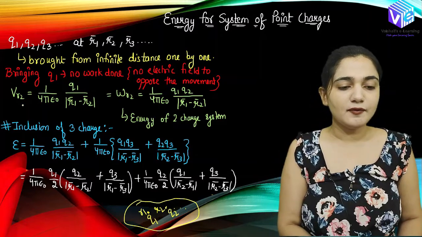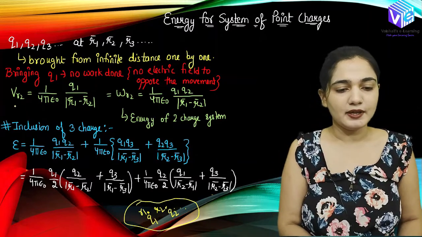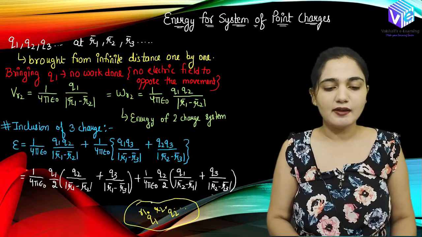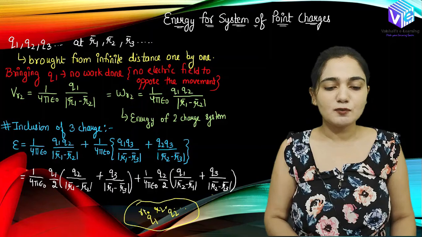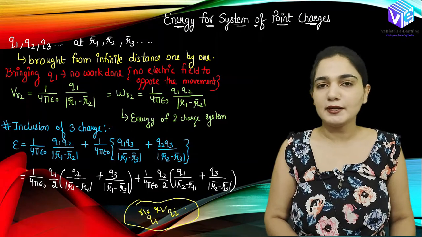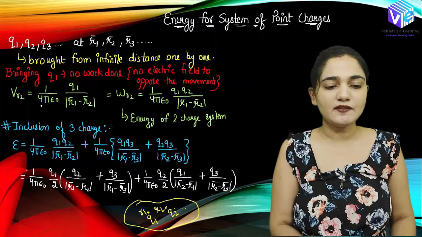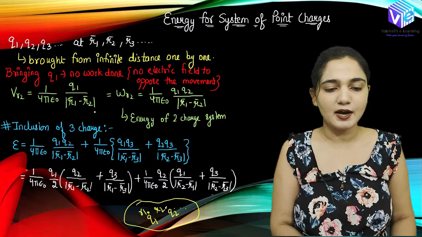Now we have the V related to the R1. So what would be the potential related to R1? When I have the charge 1 which is moving from infinity to Q1, it will be having some potential, right? So potential is represented by the formula 1 upon 4 pi epsilon naught Q1 upon R1 minus R2.